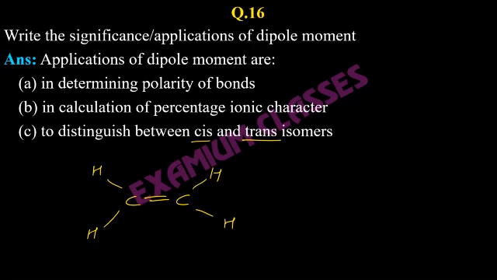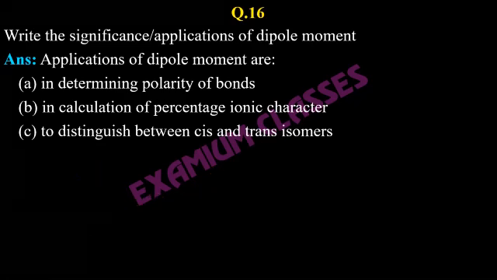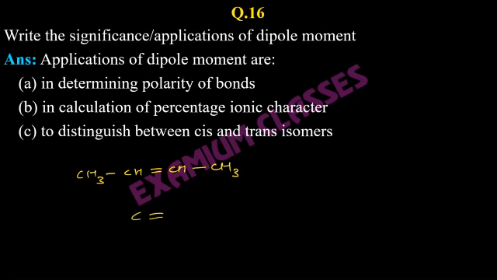Why? I'll tell you what is cis and trans form, then you will understand. Suppose we have a molecule like CH3, CH, CH, CH3. Actually, it is butene, but we will talk about it in organic chemistry. This can be written as, on this carbon, we have hydrogen, and this CH3 is also on this carbon only.